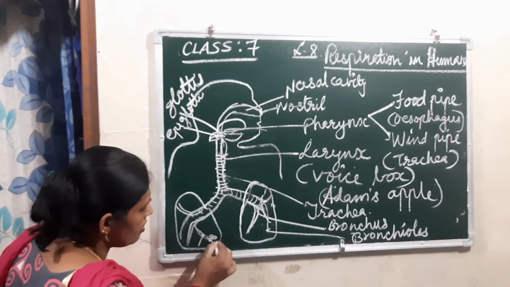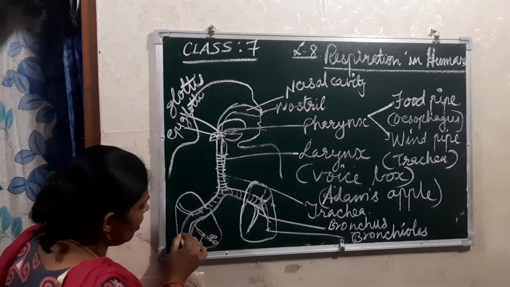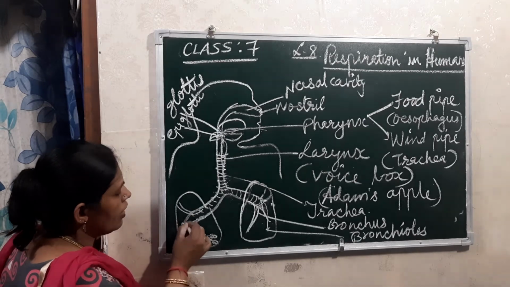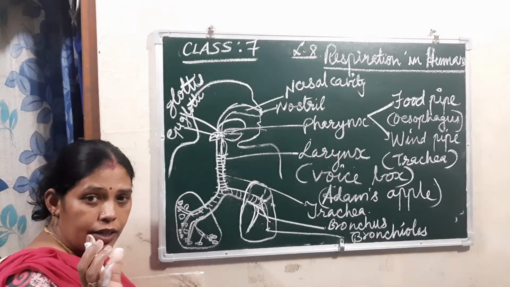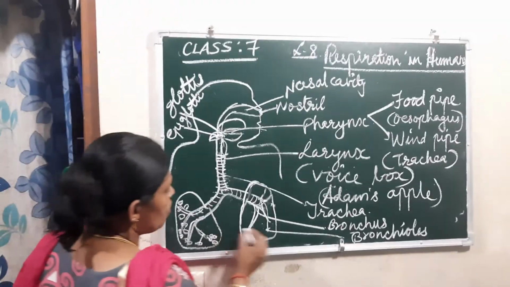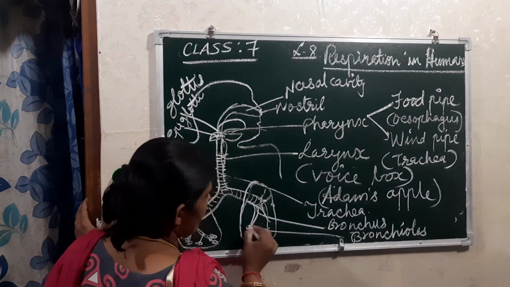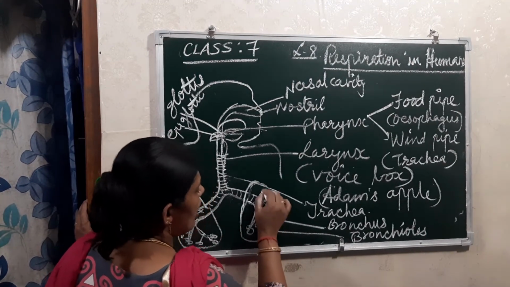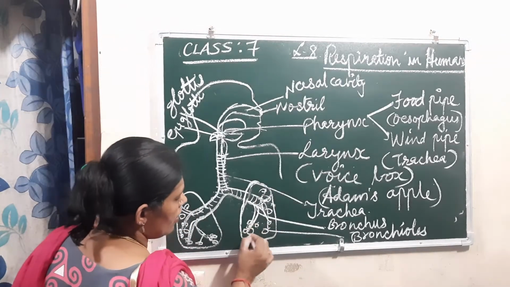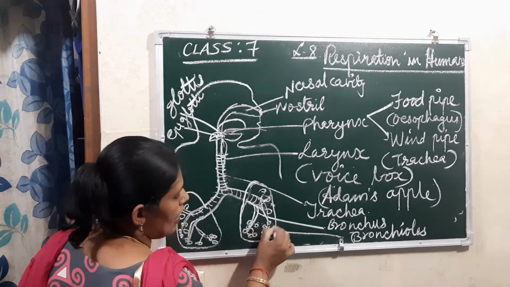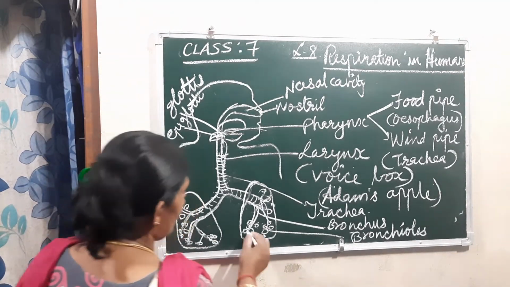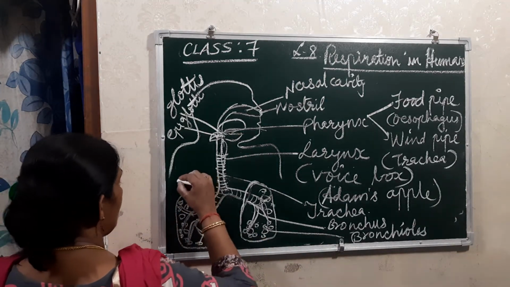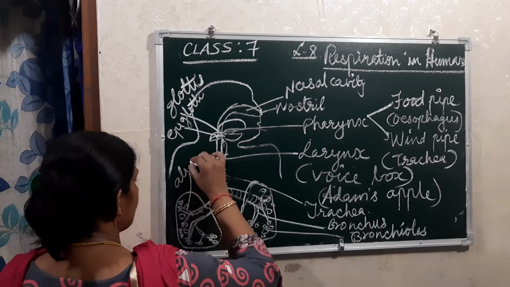In a human lung, millions of air sacs are present. Those air sacs are known as what? Alveolus. In plural it is alveoli, and in singular it is alveolus. Okay, they are the alveoli.